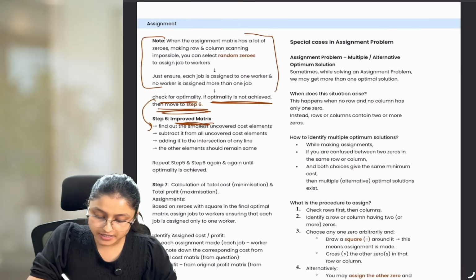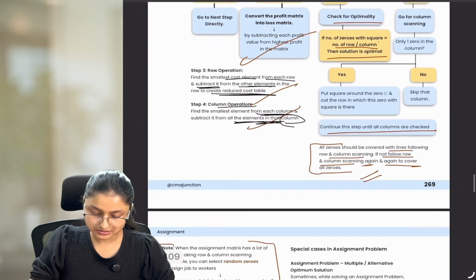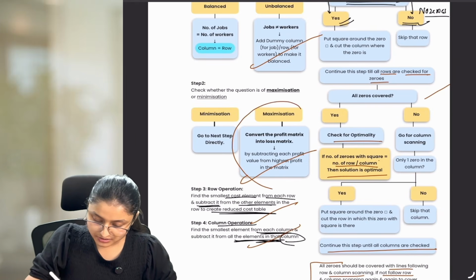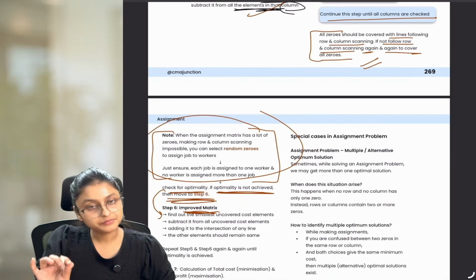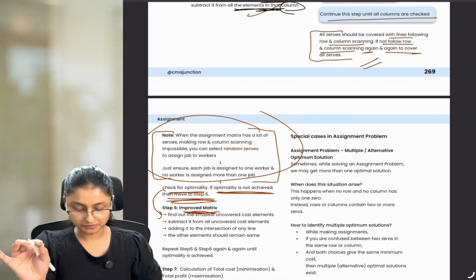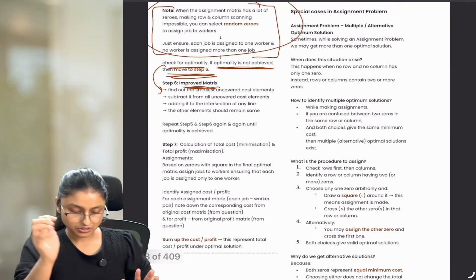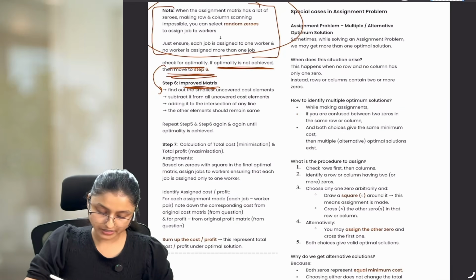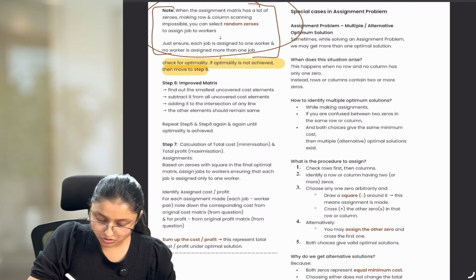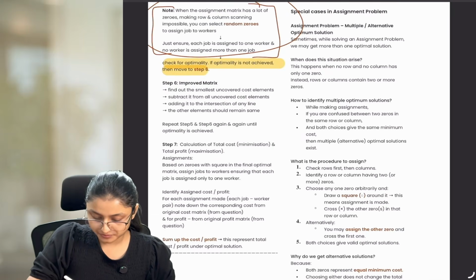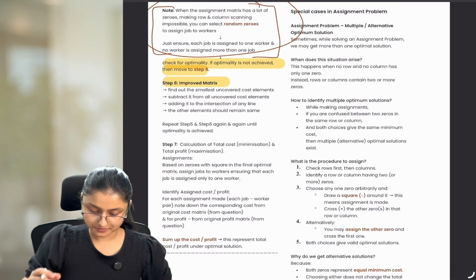Ma'am, what is there in this note? We are going to study it. We have left some of the things in these steps. The first one is this maximization part. The second one is this note part. I'll make you understand that with the help of examples, with the help of questions. But as of now, let's move to step number 6, because this is what is required in our question. We checked for optimality, but our optimality is not achieved. Hence, we are moving to step number 6, where we have to make an improved matrix.